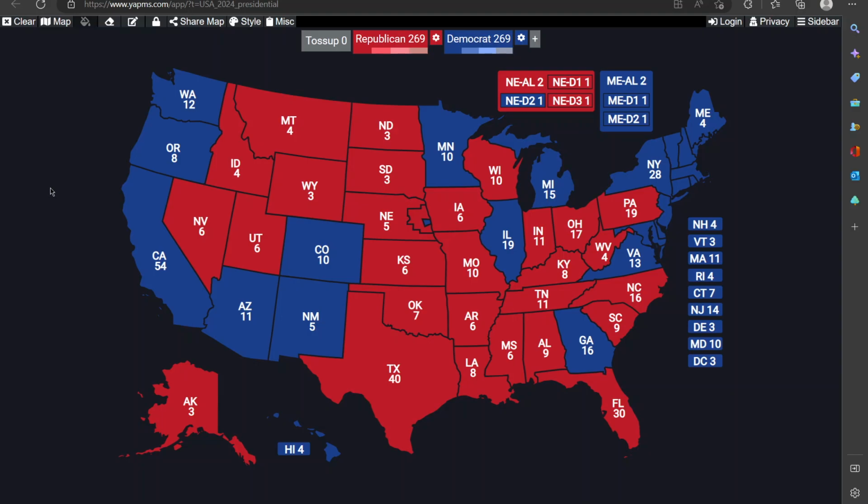I might be wrong, so if I am, correct me on that, but it could be vice versa, where the House of Representatives picks the president and the Senate picks the vice president. But if that were the case, then if you had a Republican-controlled House of Representatives, they would most likely pick the Republican. If you had a Democrat-controlled Senate, they would most likely pick a Democrat vice president on the ticket. So you could have a Democrat vice president and a Republican president, or vice versa. Or if both houses, the Senate and the House of Representatives, are controlled by one political party, then you could see it just being a Democrat president and a Democrat vice president.